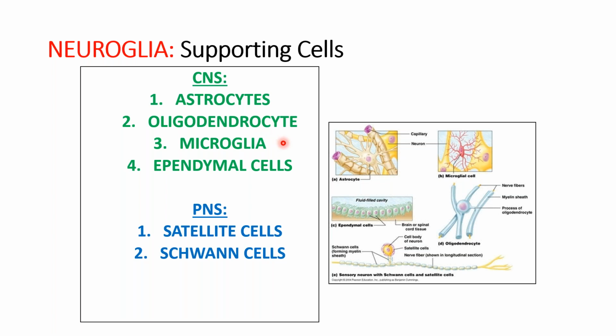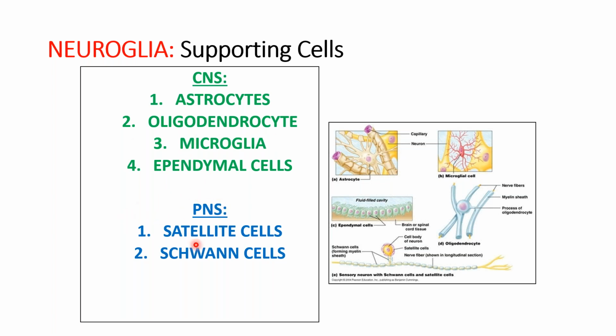Then the third type is the microglia, which are modified monocytes and are evenly distributed in gray and white matter. They have flattened cell bodies and are mesodermal in origin. That is the main difference from the astrocyte and oligodendrocyte. Mesodermal in origin, derived from the monocytes that invade the brain during fetal life.